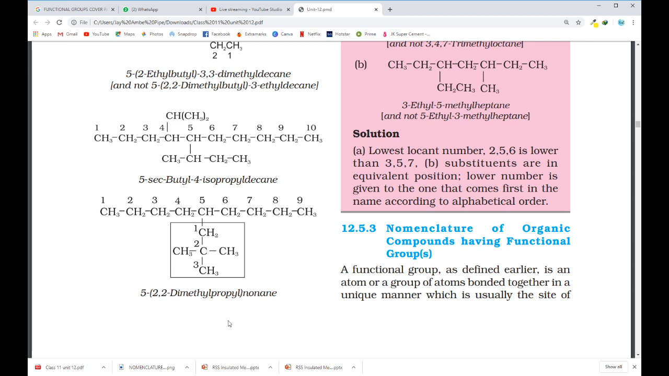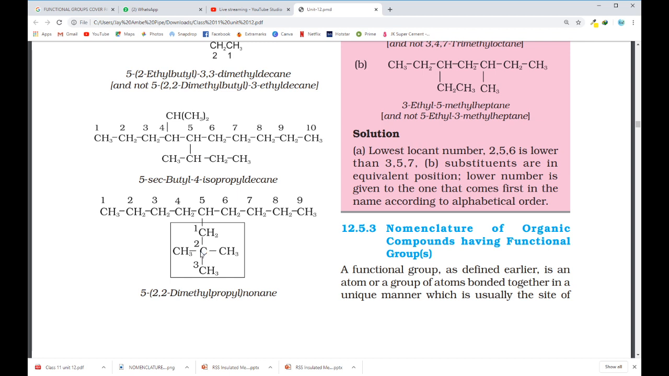Next is CH3, CH2, CH2, CH2, CH, CH2, CH2, CH2, CH3, and this whole branch. Again, the branch is of 5 carbon atoms. So to this you directly can write neopentyl. This is neopentyl. 1, 2, 3, 4, 5 carbon atoms, and the carbon which is directly attached to the chain is primary, but that is attached to a quaternary carbon. This arrangement is known as neopentyl.